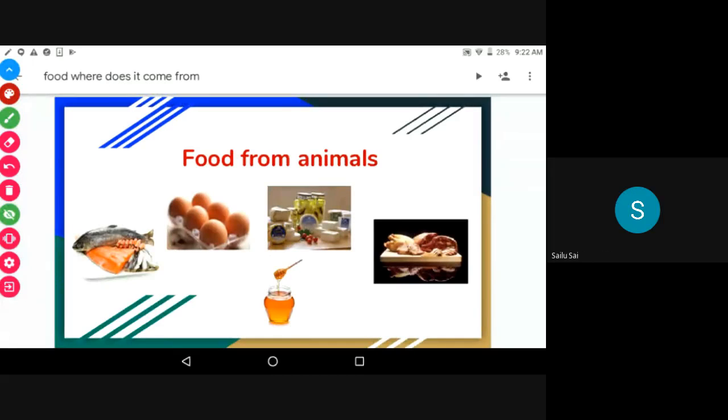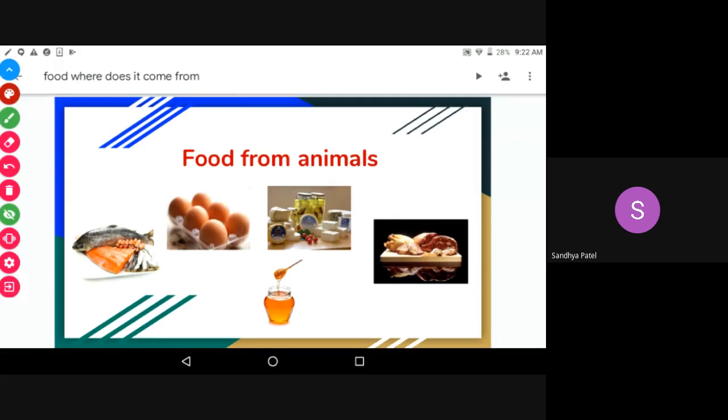Which products are prepared from milk, like paneer, curd, khova, ghee? So these are the milk products. Yes, these are all materials we are getting from animals.